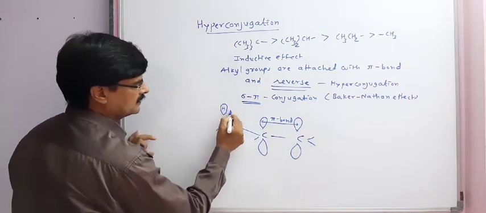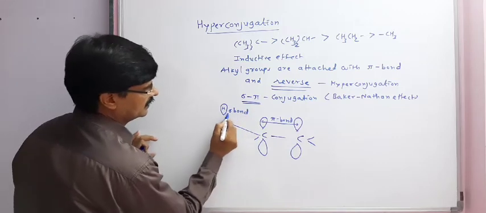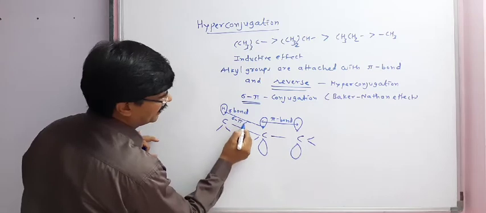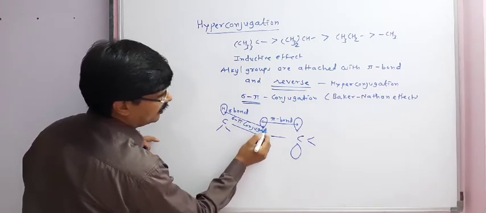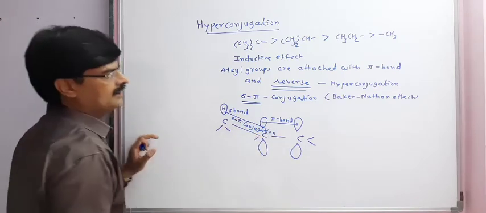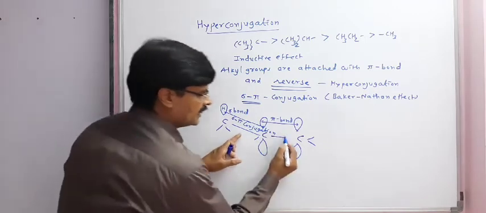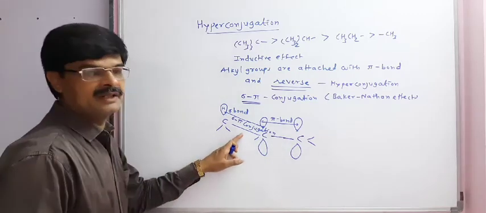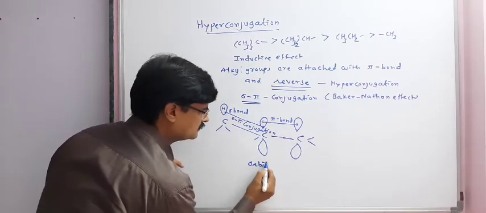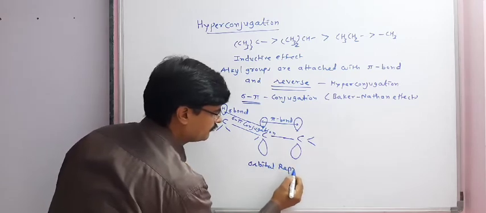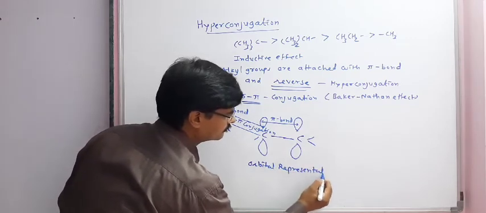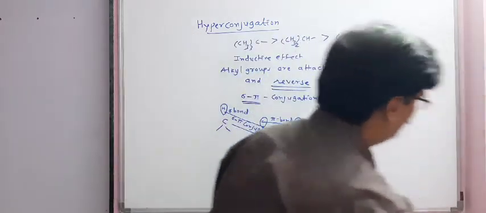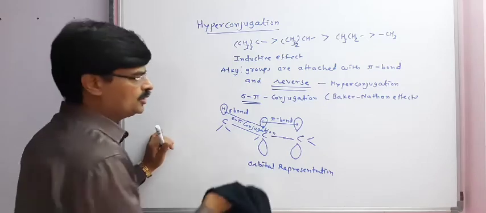This is a sigma bond, and here we can see sigma-pi conjugation. This way we can say that hyperconjugation can be understood by orbital representation. Now we will take the example of propene to understand hyperconjugation.